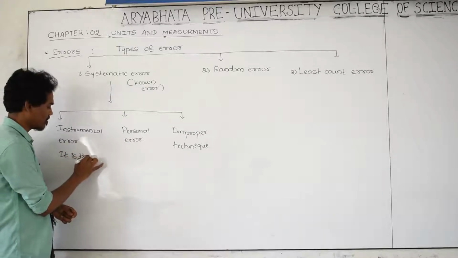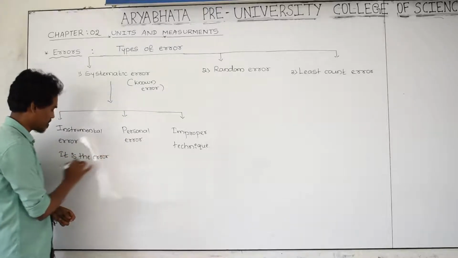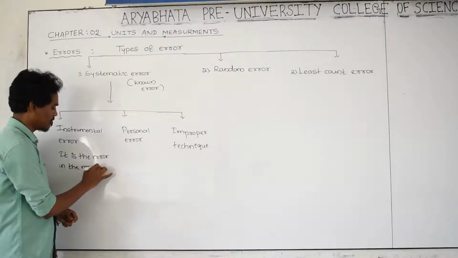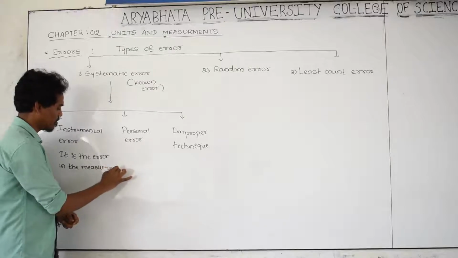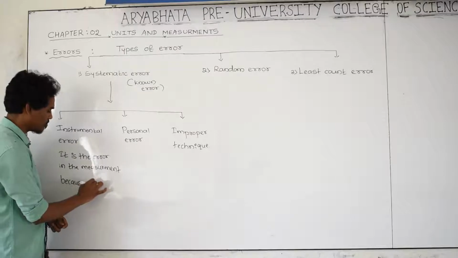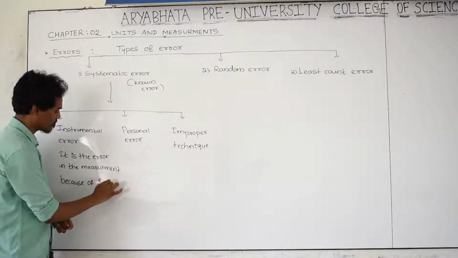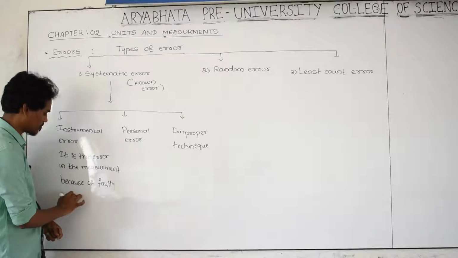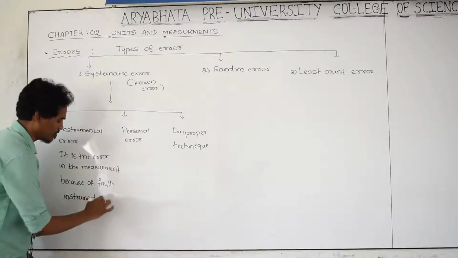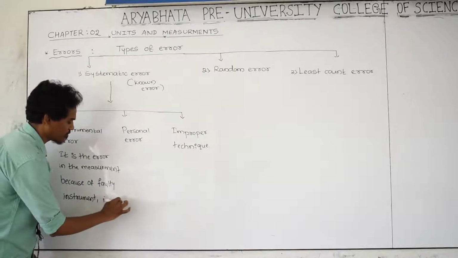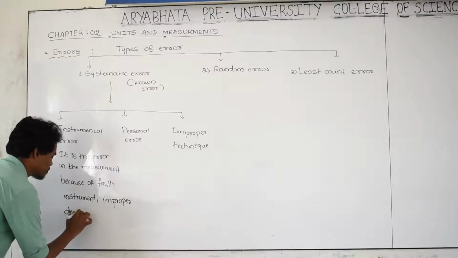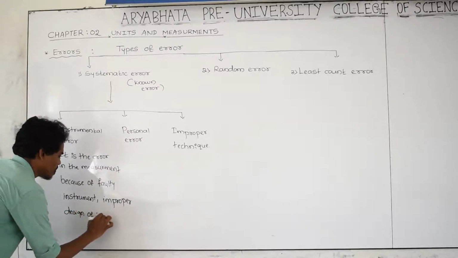in the measurement because of a faulty instrument, or a damaged or improper design of the instrument.